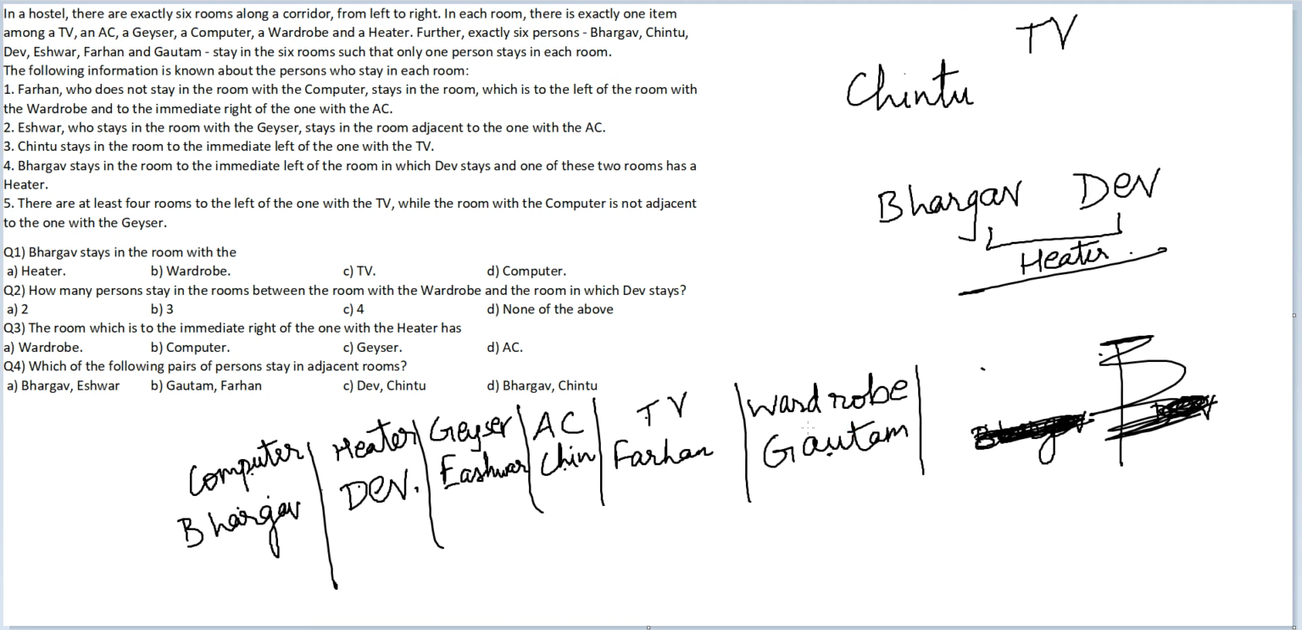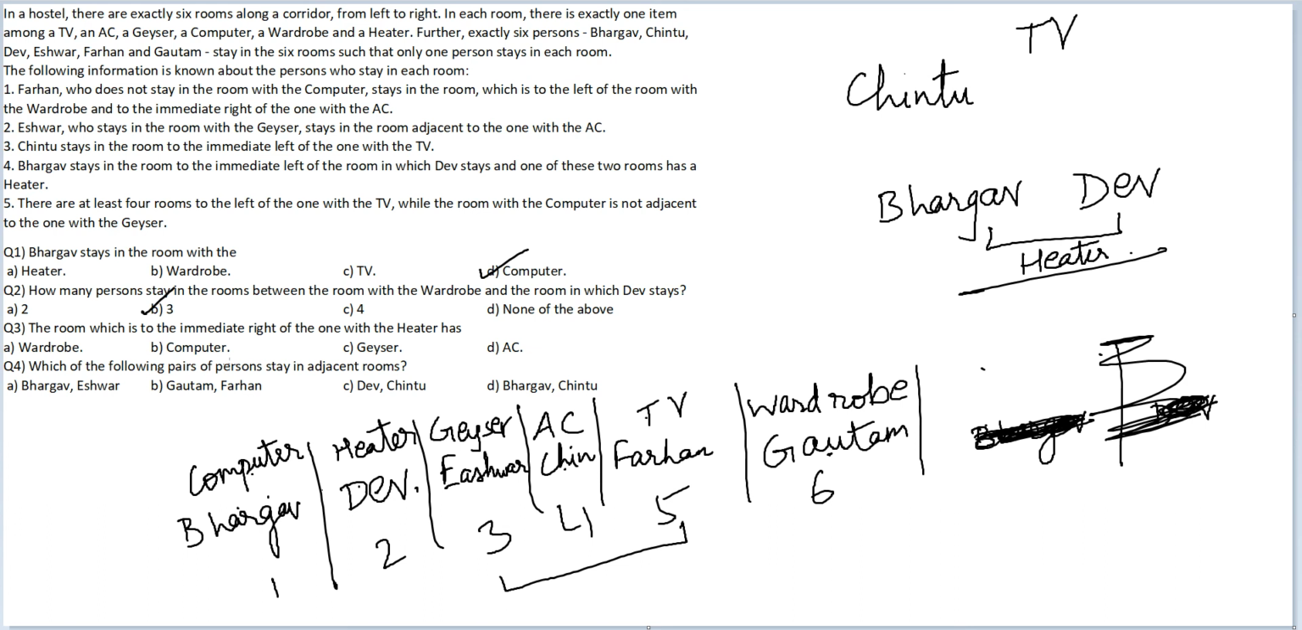So now I have all 6 people, all 6 items in the appropriate order. Room 1, 2, 3, 4, 5 and 6. Let's get to individual questions. Bhargav has a computer, so option D, computer. How many persons stay in the room between the room with the wardrobe, room number 6, and the room in which Dev stays, room number 2? So there are 3 people in between. Therefore, answer to question number 2, option B, 3.